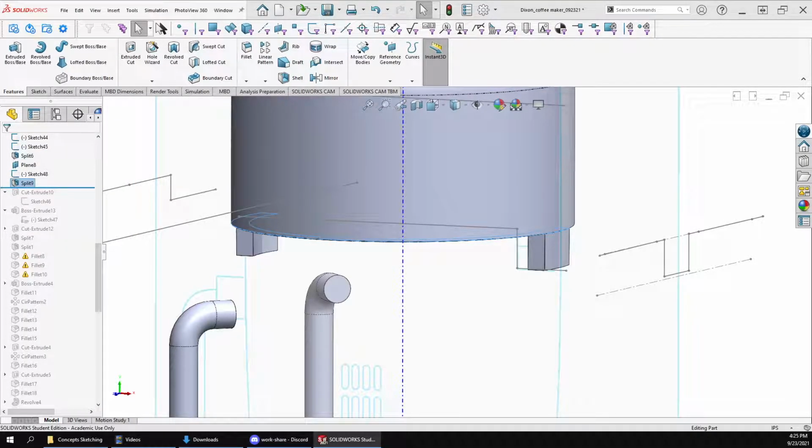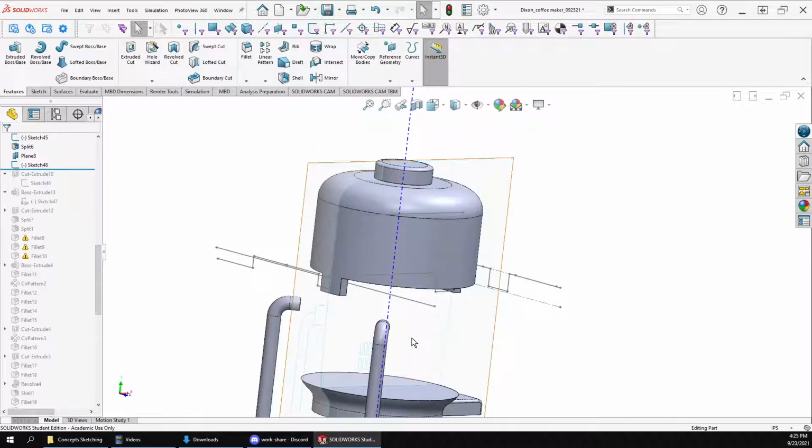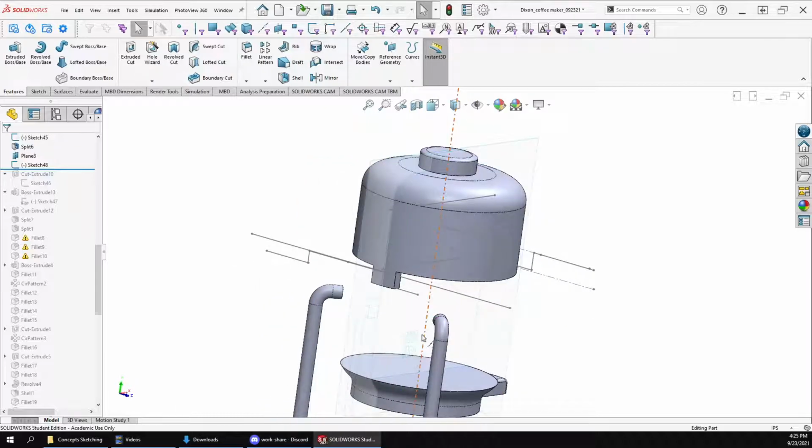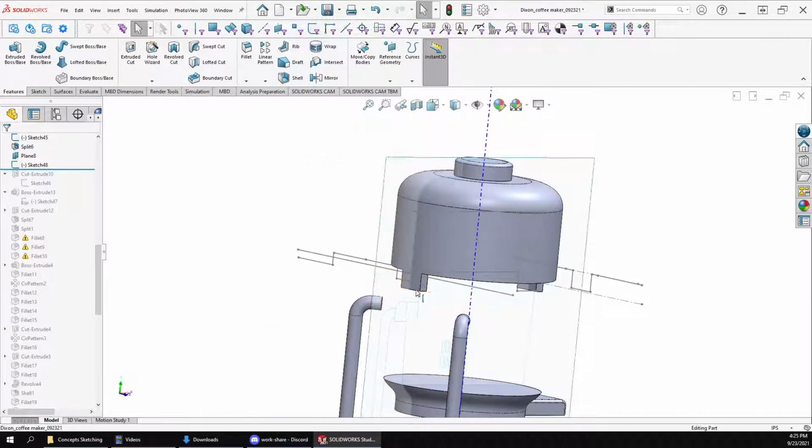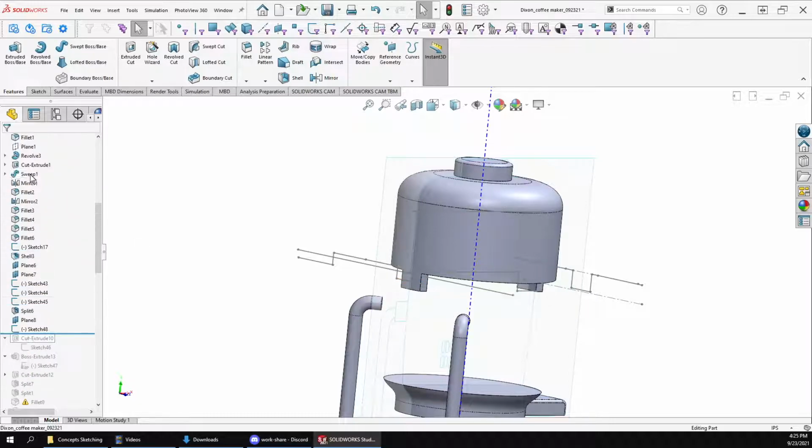Okay, we're going to take a different approach. So in the back, we'll cut this off.